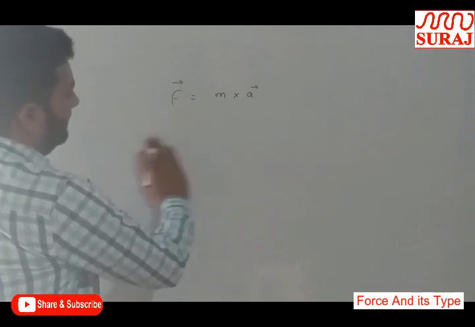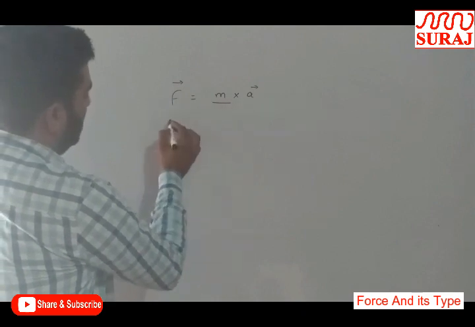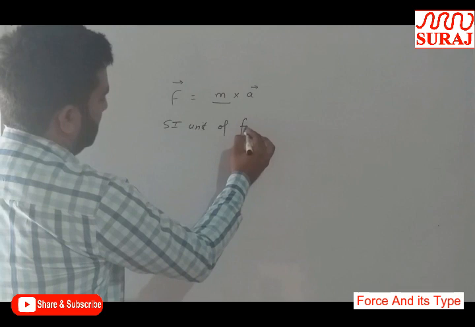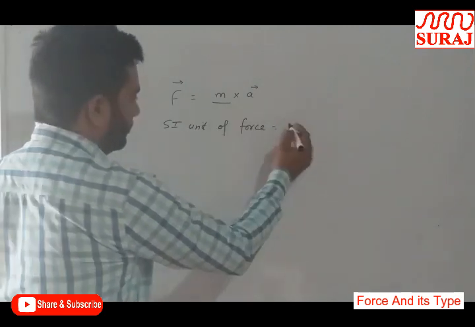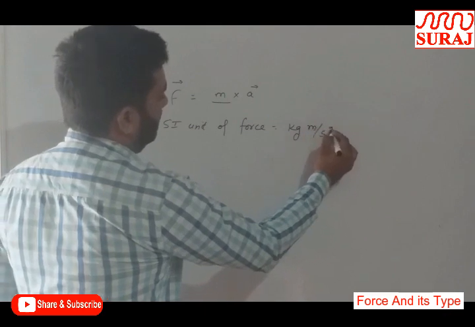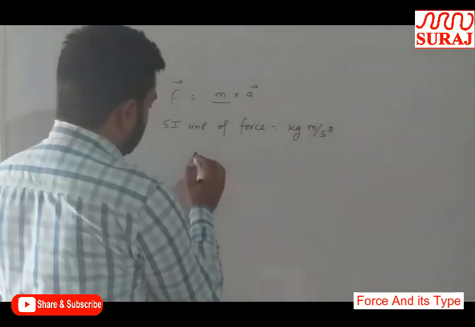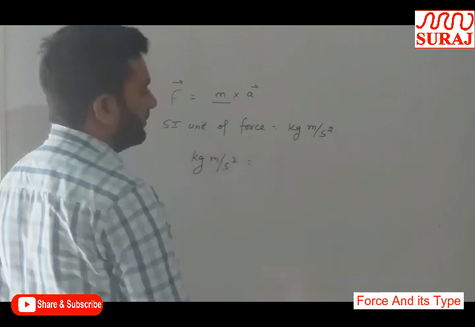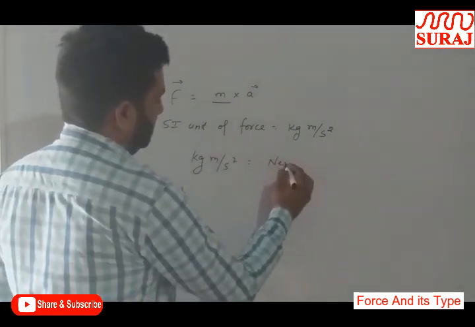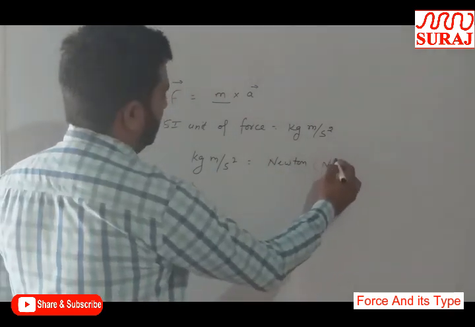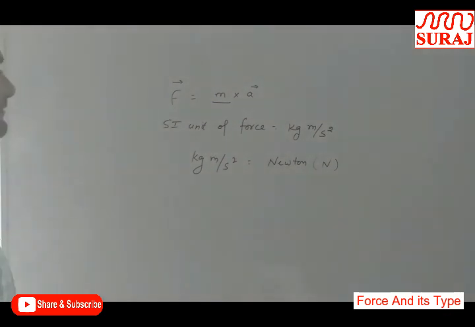Then the SI unit of force can be written as the SI unit of mass, kilogram, and the SI unit of acceleration, meter per second square. But also we can say that kilogram meter per second square is equal to Newton. So the SI unit of force is Newton and it is denoted by capital N. This is the SI unit of force.